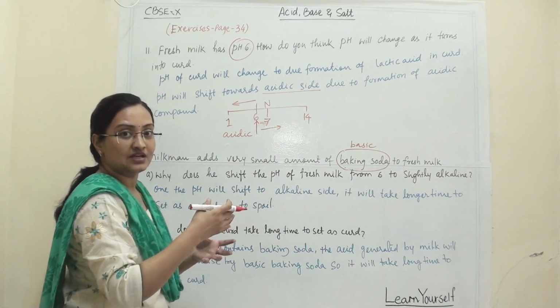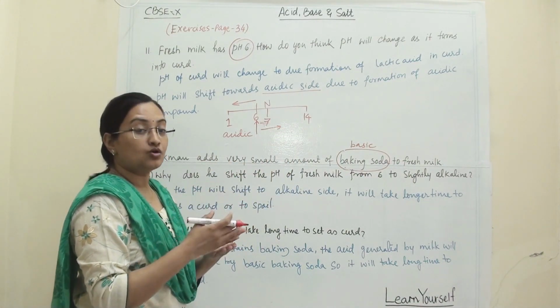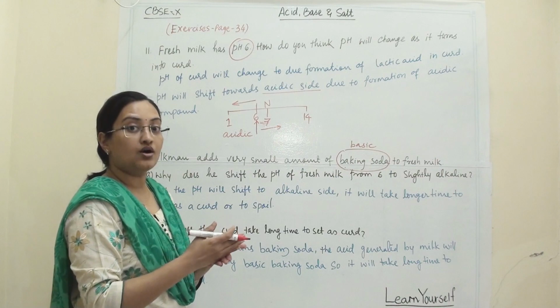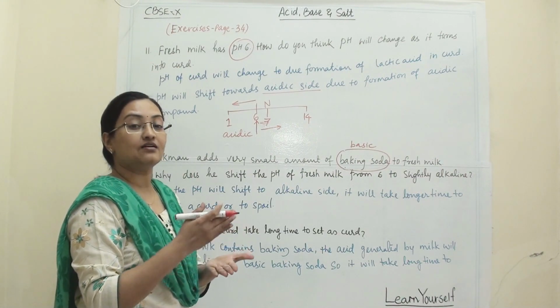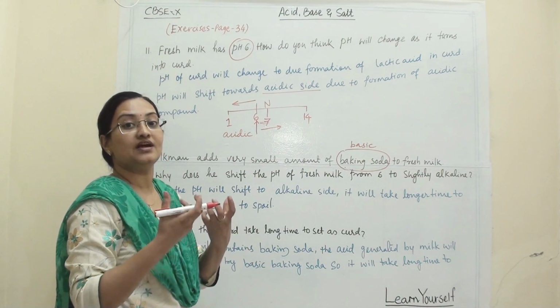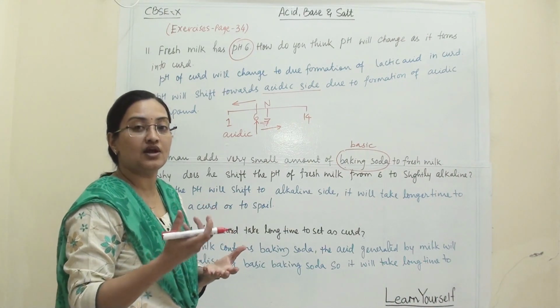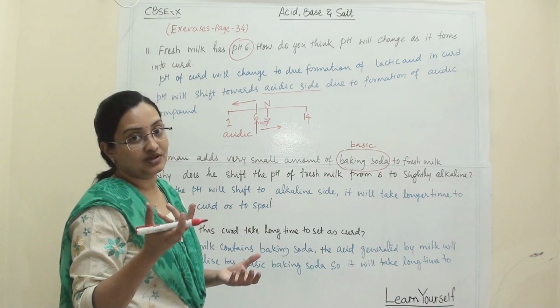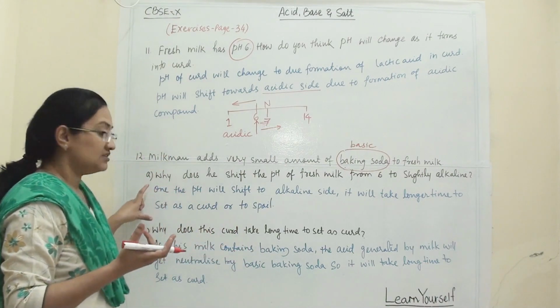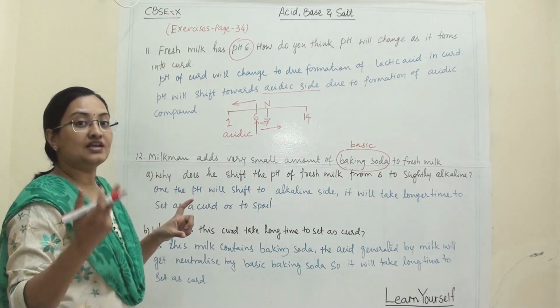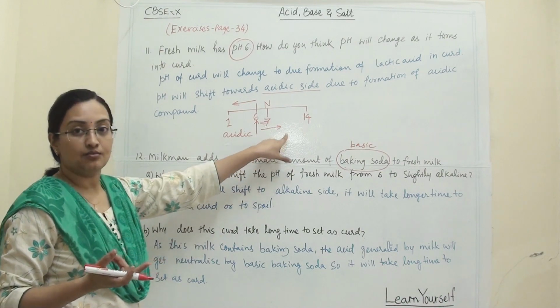So what will happen is that when we want to set this as curd, this milk will take a longer time to form an acid, to form lactic acid. So it will not get spoiled in a small period of time. So the shelf life of milk will increase when he is adding baking soda.